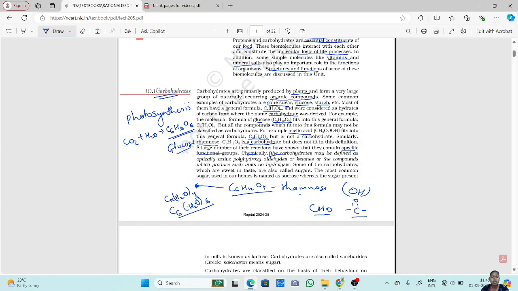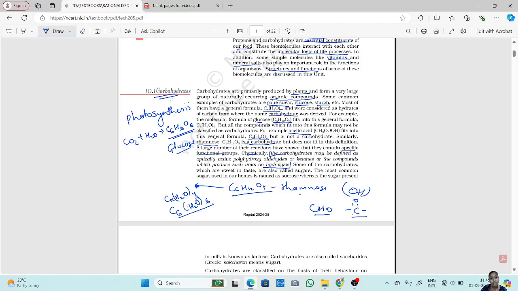So carbohydrates are defined as polyhydroxy aldehydes or ketones or the compounds which produce such units, which produce aldehydes and ketones on hydrolysis. Okay. Now, what is the definition of carbohydrates? Carbohydrates can be defined as optically active polyhydroxy aldehydes or ketones or the compounds which produce such units after hydrolysis.